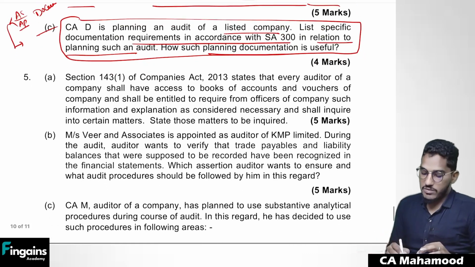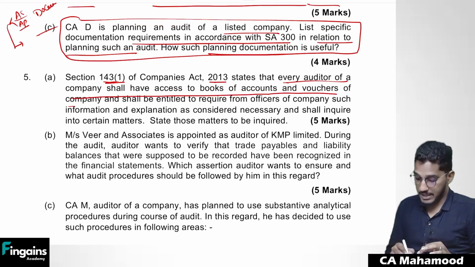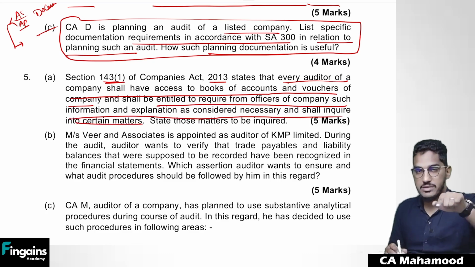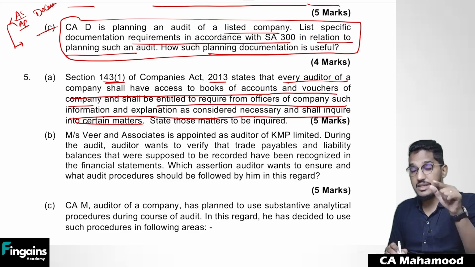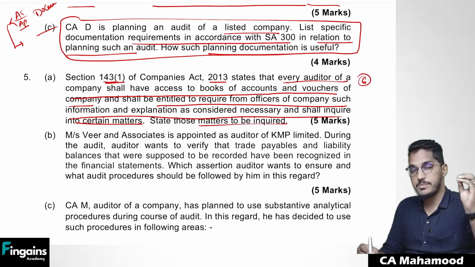Next. Section 143 subsection 1 of the Companies Act 2013 states that every auditor of a company shall have access to the books of accounts and vouchers of the company and shall be entitled to require from officers of the company such information and explanation as considered necessary. And he has to inquire into certain matters. As per section 143 subsection 1, the auditor is required to inquire into certain matters. What are such matters? There are 6 matters, no?